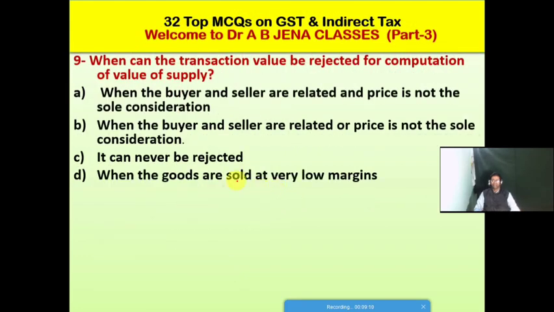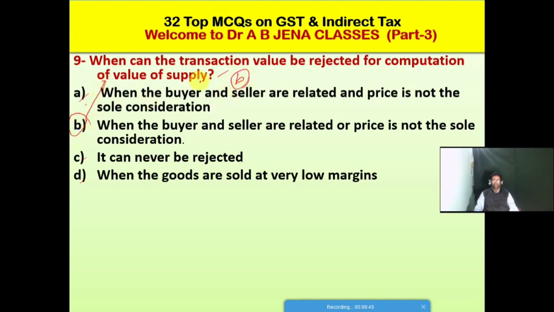So next MCQ: When can the transaction value be rejected for computation of the value of a supply? A. It's when the buyer and seller are related and price is not the sole consideration. B. It's when the buyer and seller are related or price is not the sole consideration. C. It can never be rejected. D. It's when the goods are sold at very low margins. Friends, so B is the right option for this MCQ.